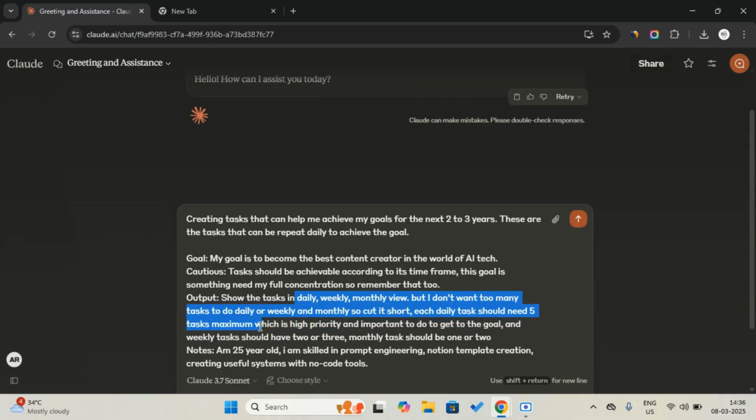Tasks should have high priority and be important for reaching the goal, and the weekly tasks should have 2 or 3 tasks, and monthly tasks should have 1 or 2. Okay, then also a note about myself: 24 years old, skilled in prompting and Notion template creation. You can add more in the note section of this prompt. So let's send this. Okay.